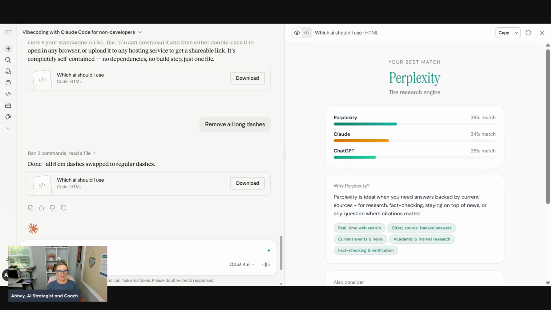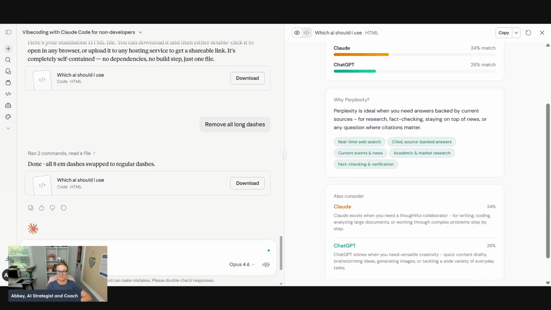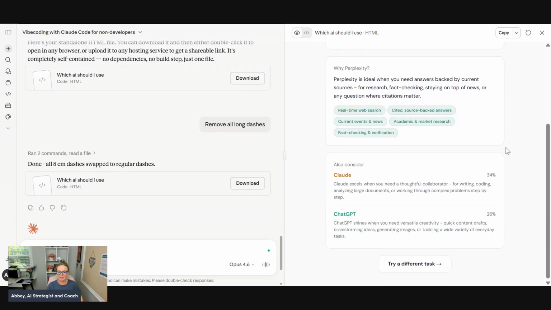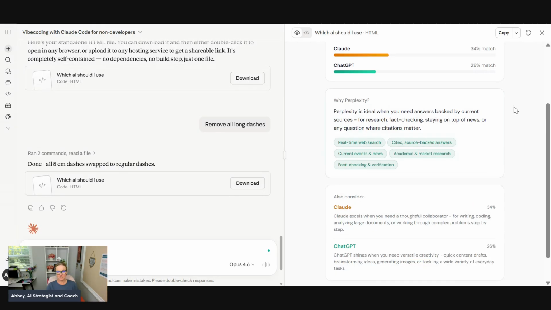Okay, so this time, Perplexity got the leg up, 39% versus 34% versus 26%. And again, it's going to explain why. I have used Perplexity multiple times for market research, more deep research types of things, fact checking. And then, of course, you can also consider Claude and ChatGPT.